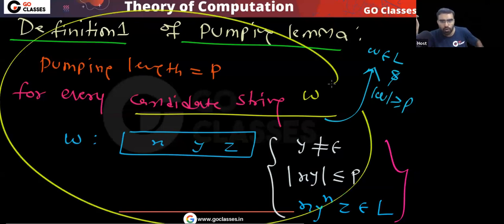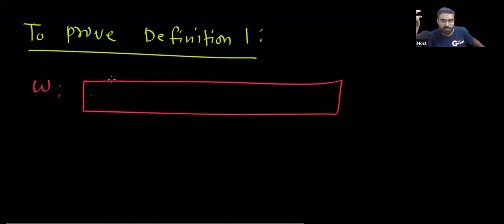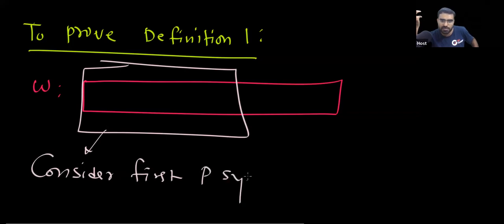See, if you want to prove this definition, which n symbols were you considering? The first n symbols. So in the proof, if you want to prove definition 1, you can just consider the first P symbols.